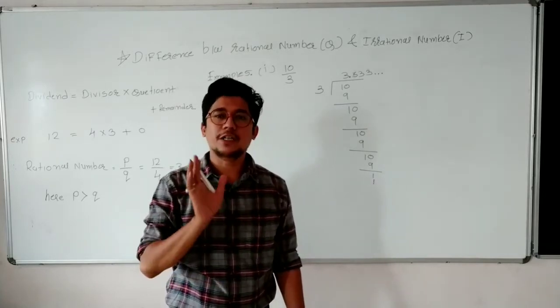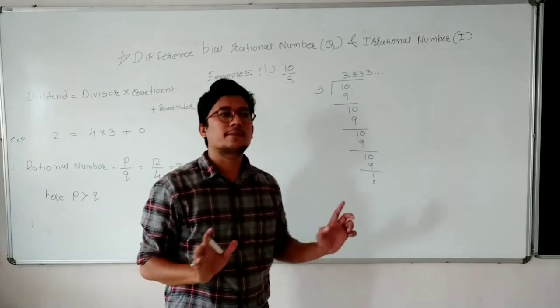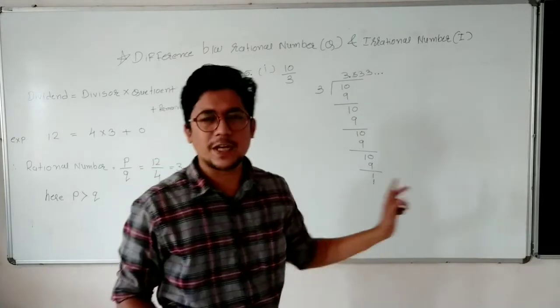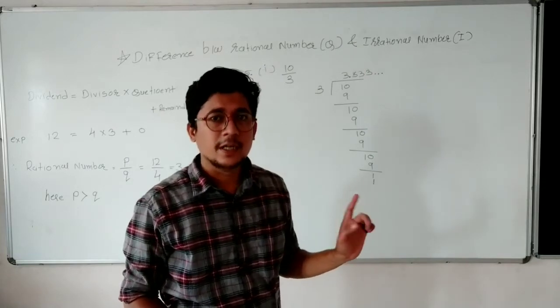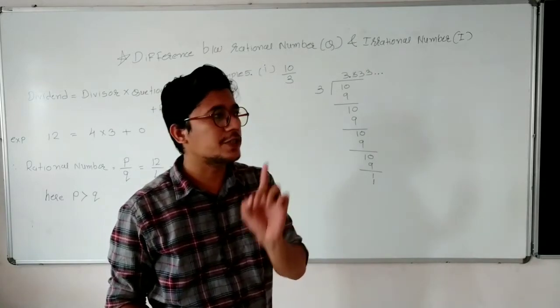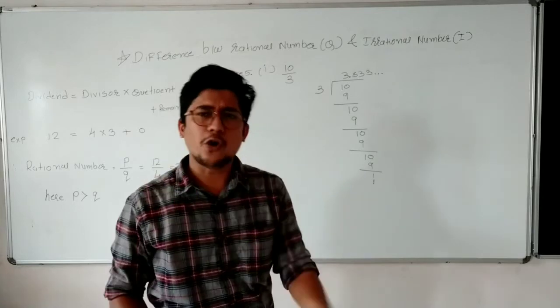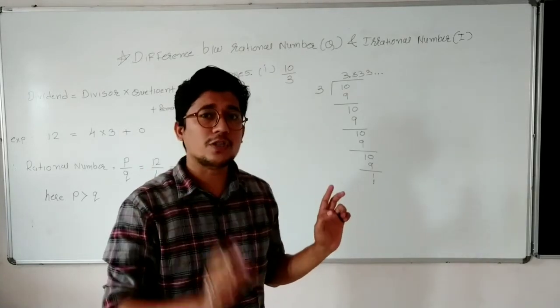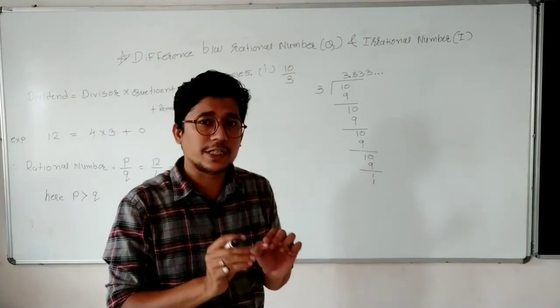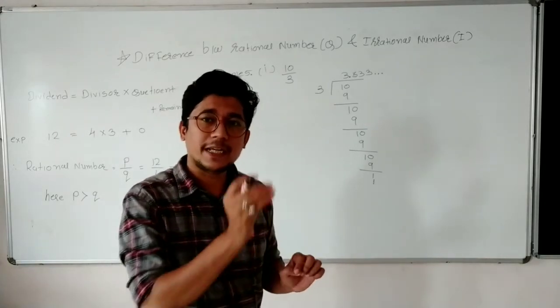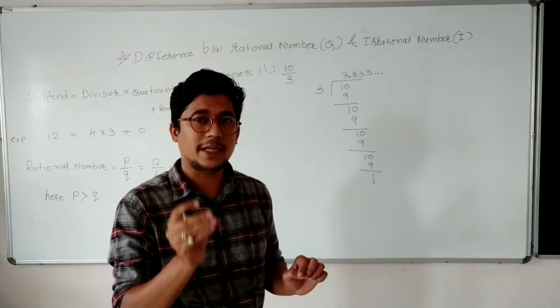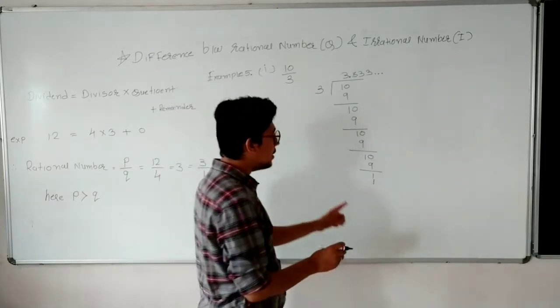What I mean by non-terminating? Non-terminating means it is stopping nowhere. It is not stopping anywhere. Got it? So the division process which cannot be stopped anywhere, such division process can be termed as non-terminating.